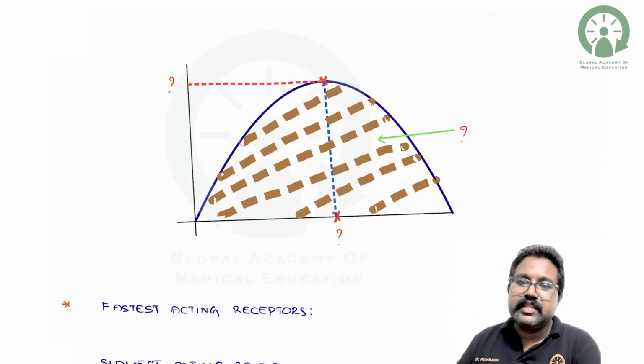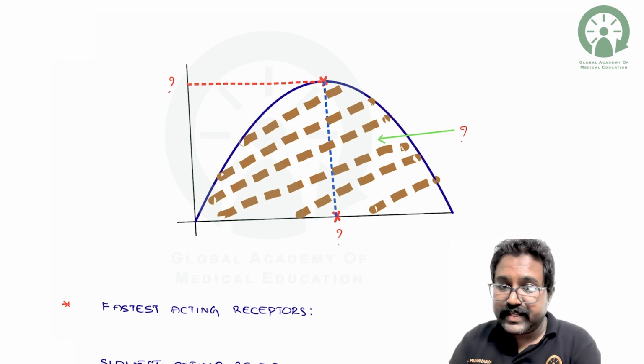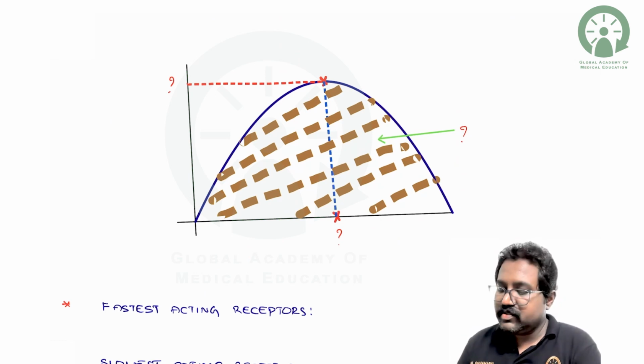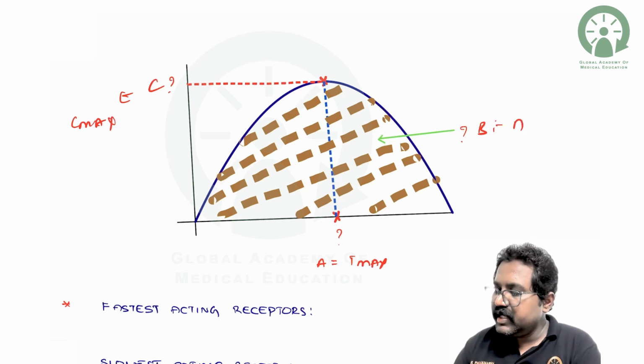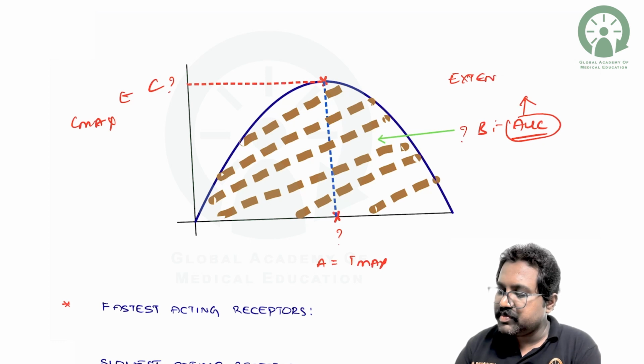Next, they can give this kind of graph also. What does this represent? What is A, what is B, and what is C? A represents the Tmax, C represents the Cmax, and B represents the area under the curve. Area under the curve will tell you about the extent of absorption.